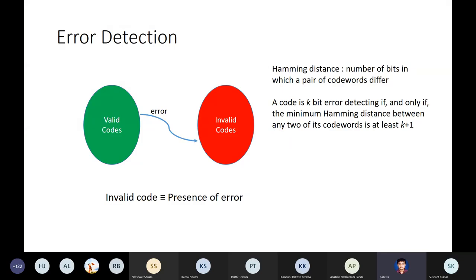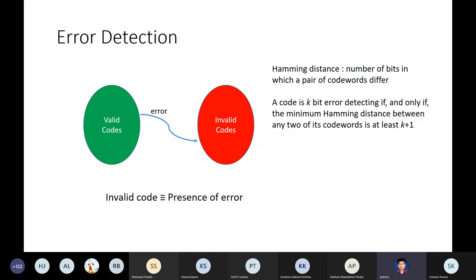And they are designed in such a way that if somehow there is an error, a valid code becomes an invalid code. The moment somehow an error occurs, a valid code no longer stays valid. It becomes an invalid code.